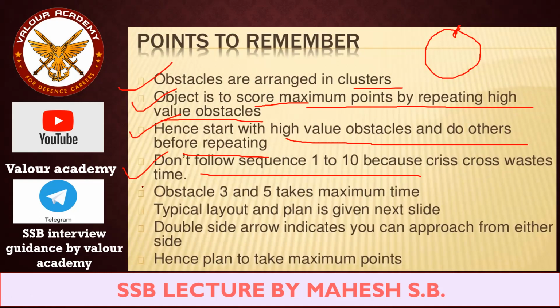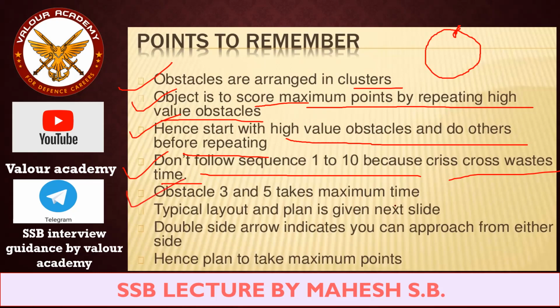So what I was saying is, don't follow the sequence of 1 to 10, because obstacles are placed in a crisscross manner and you will just waste time getting from one obstacle to the second. Our objective is to get maximum points. There will be no points just for reaching from one obstacle to another.